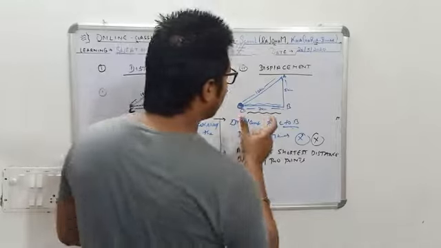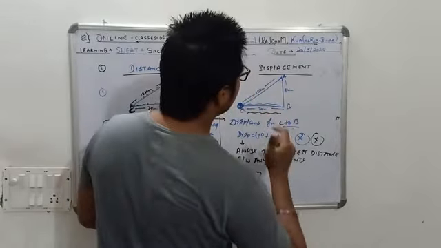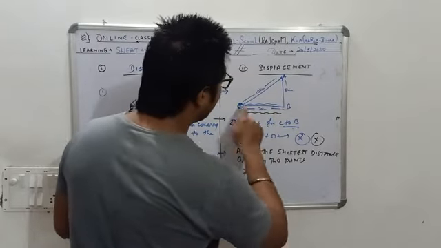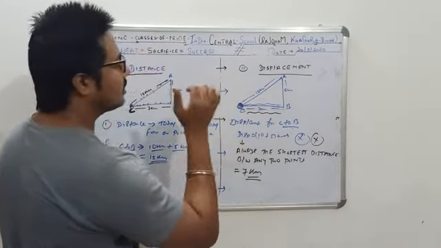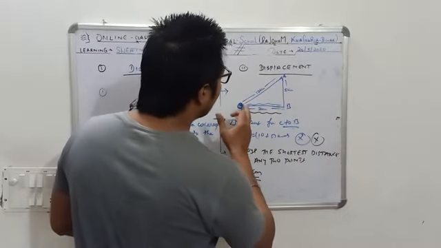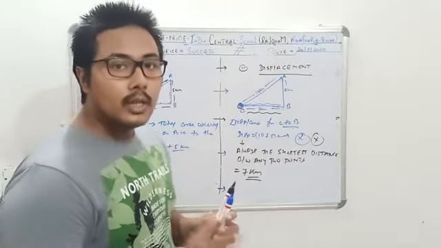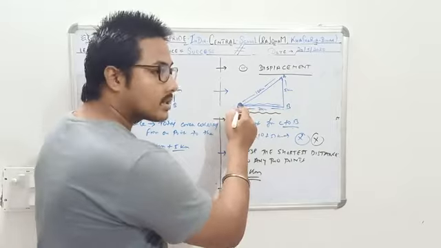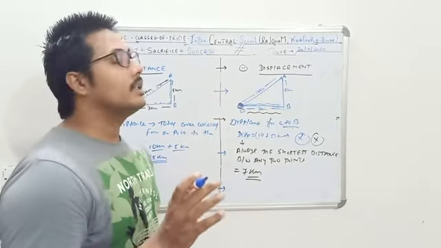But if I ask what is the total distance that you have covered, then you have to add this plus this in reaching this. Suppose if you start from C and again come back to C, what is the total distance covered? It will be 10 plus 5 plus 7, equal to 22 kilometers. But the displacement, if you are going from C to C, will be equal to 0, because the point from where you are starting, you are coming back to the same point. So in that case, the displacement is equal to 0.